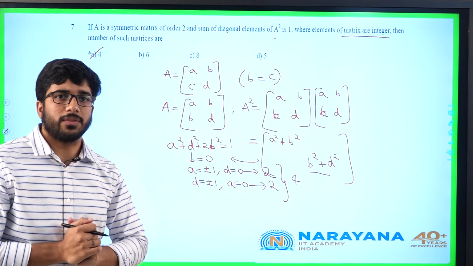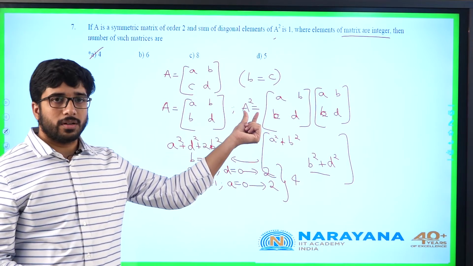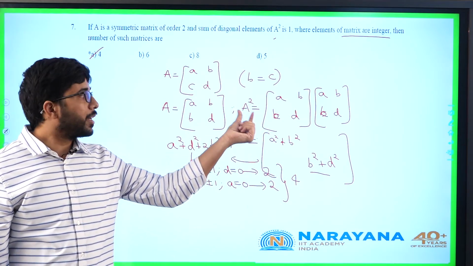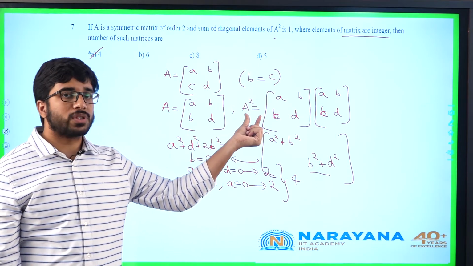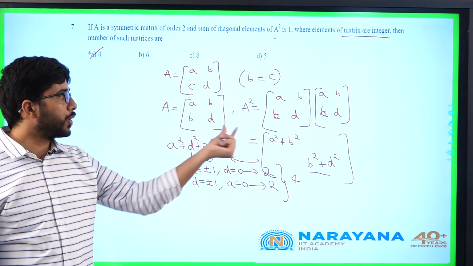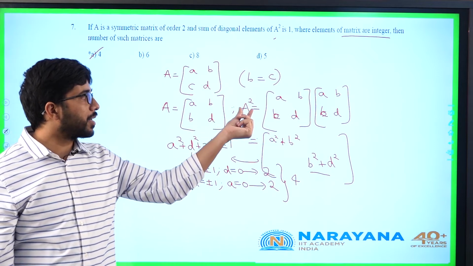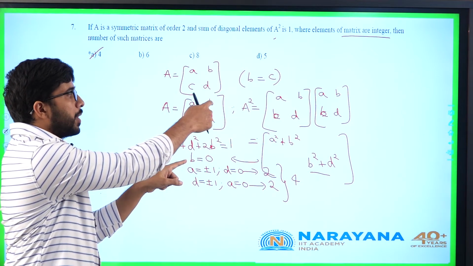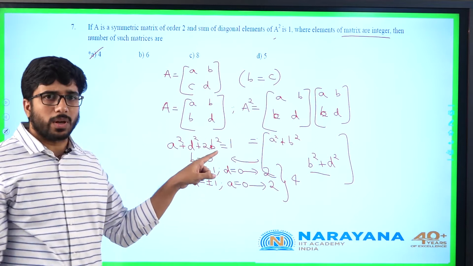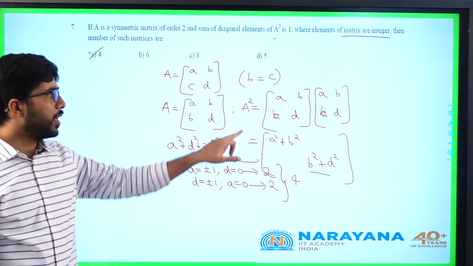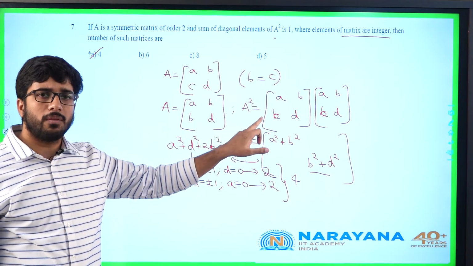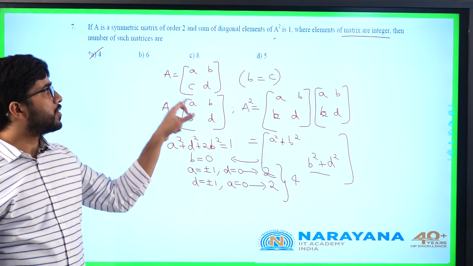One more concept which you have to remember here. For A square, the trace of it will be always the sum of squares of elements in A. Here you observe A is this part. What was the trace of A square? a square plus b square plus b square plus d square. You can notice that for all matrices. For a symmetric matrix A, the trace of A square will be always the sum of squares of the elements of A.